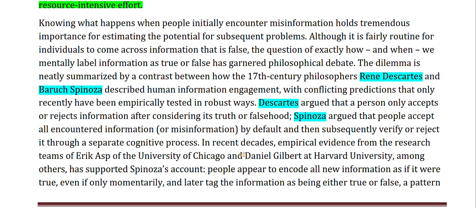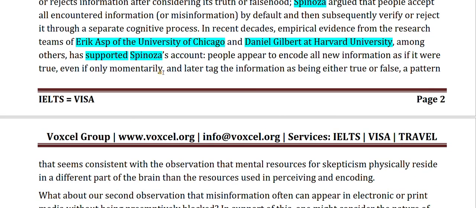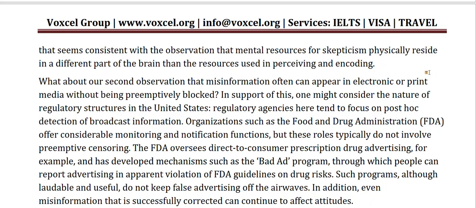We are trying to find FDA or the USA. This is the name of a university, and the name of a person at this particular university. Okay, we don't need this information right now. We don't need this information either. Okay, here is the FDA I have found. Here is the United States. Now let's see. We will read this paragraph carefully.